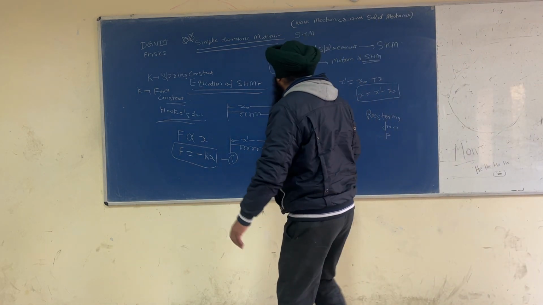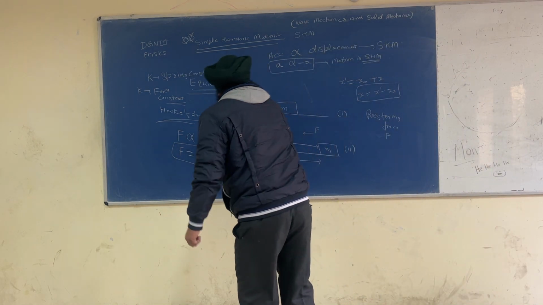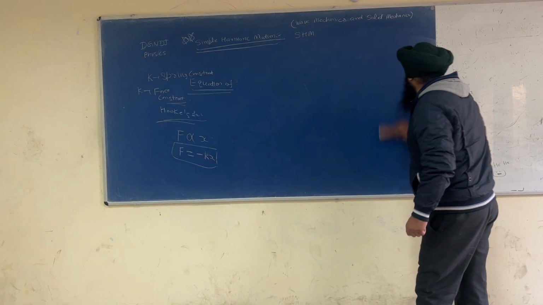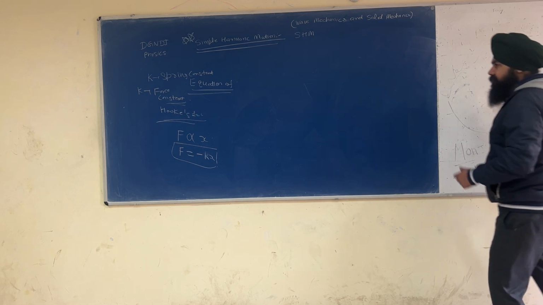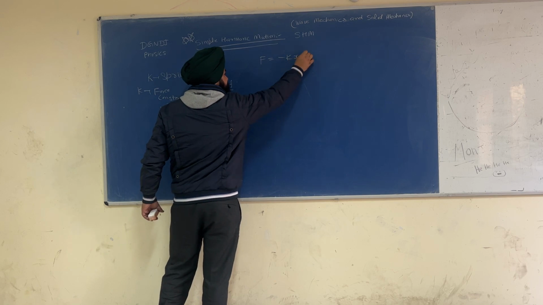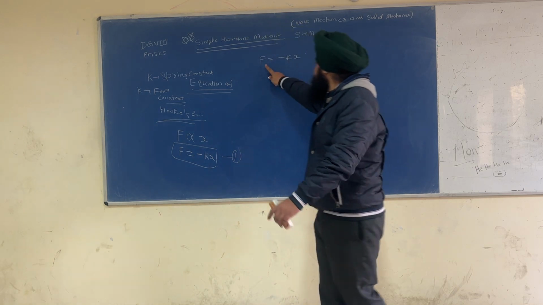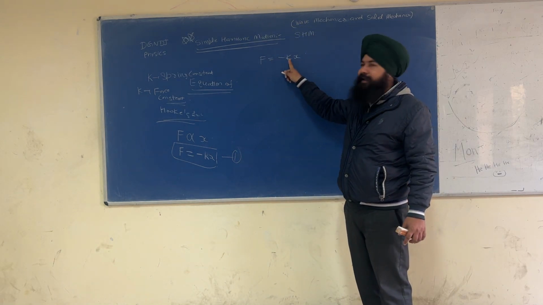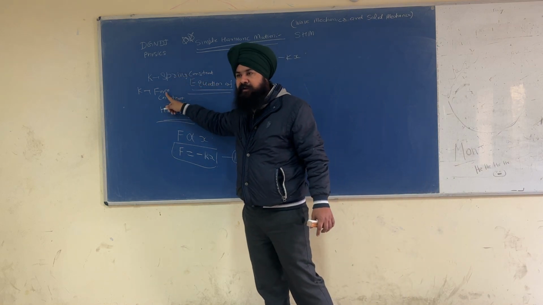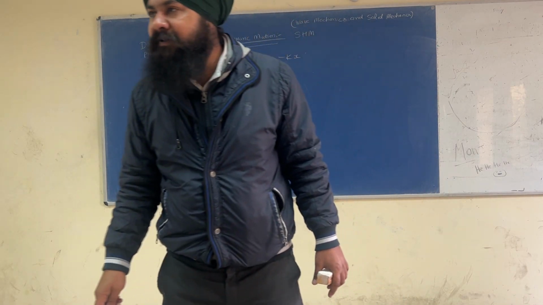Now let us find the units of k. F is equal to minus kx. What is F? Restoring force. What is k? The constant of proportionality, also called spring constant or force constant. And what is x? x is called the displacement.